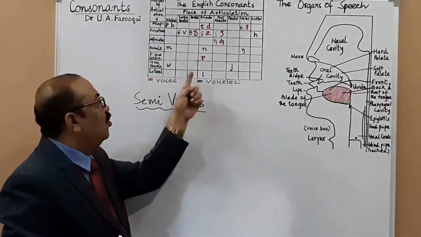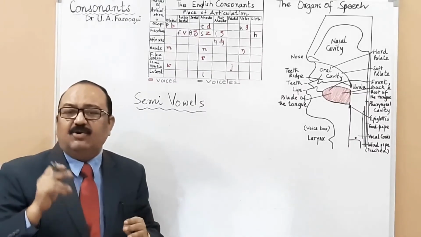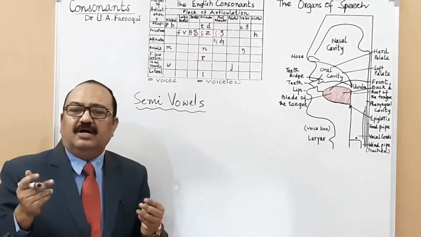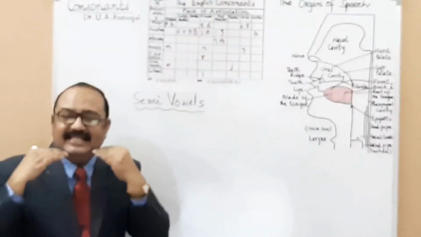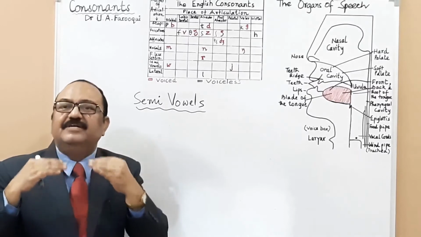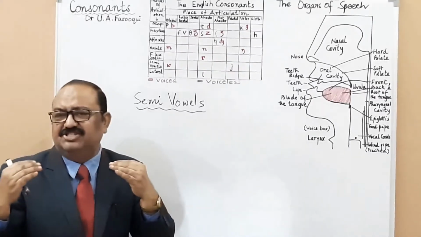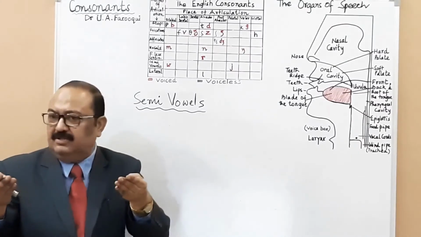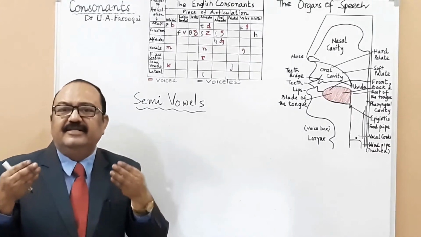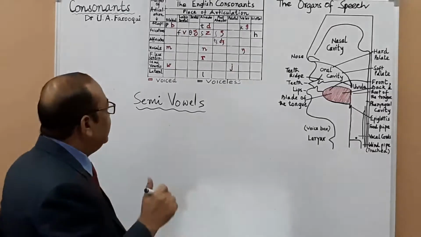For example, wa and ya. Wa and ya are called semi-vowels because although the vocal tract is relatively unrestricted, that means unobstructed, there is no constriction, or very little constriction, during the formation of both of these sounds. They are not syllabic. That's very important.